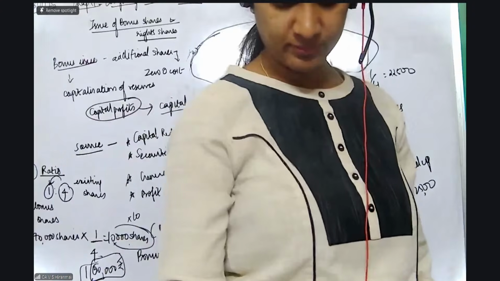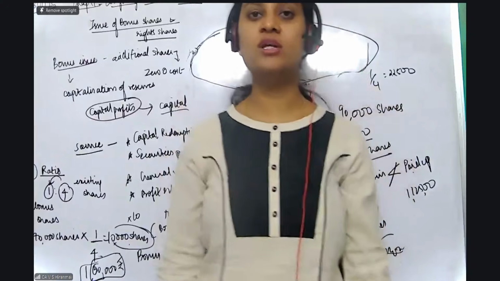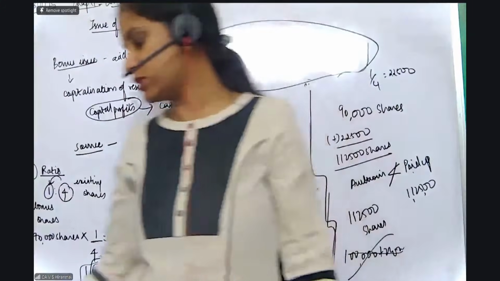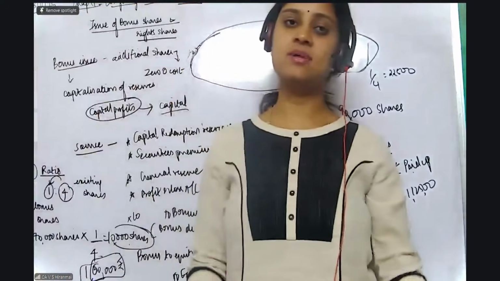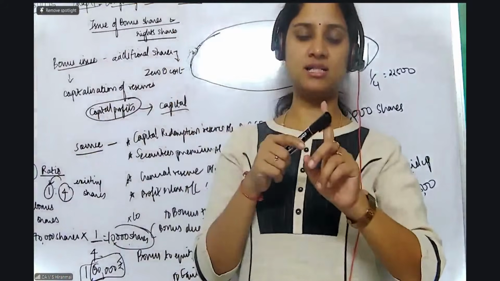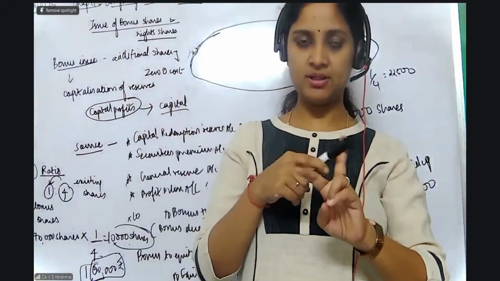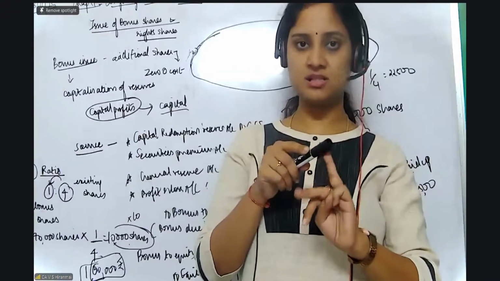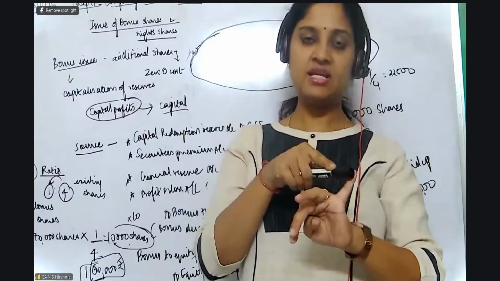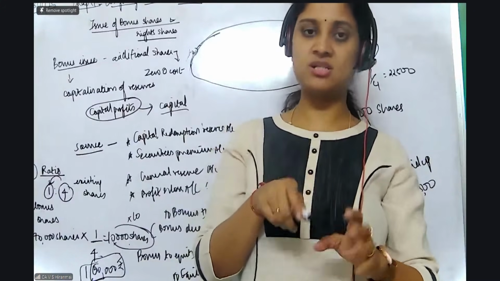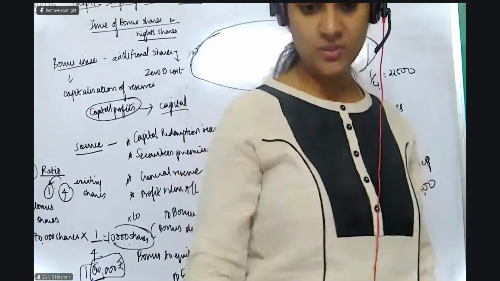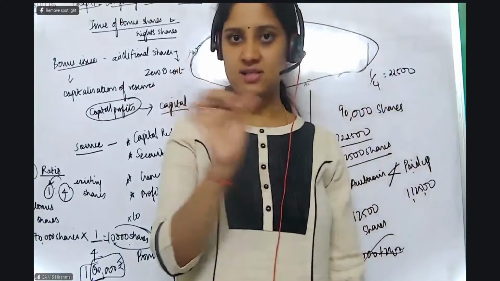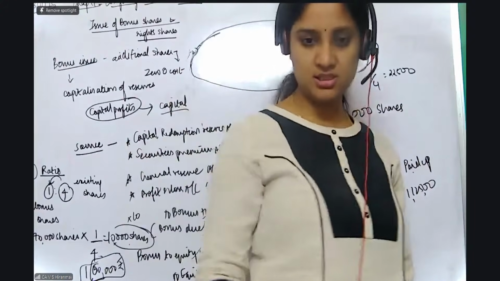Everybody? How do you know what you have to include? Whatever question is given to you, that you should include it completely. No, that is what you people need to understand, Shweta. Question में आपको authorized share capital है वो आ जाएगा, and then you will have the share capital, that is your preference shares, equity shares, that will come in the share capital amount, and then reserves and surplus में, whatever reserves that will come. Any other long term borrowings like you have debentures and this only will come. When you start doing the questions, balance sheet mein, it is only share capital, reserves and surplus, long term liabilities. That's all. Nothing else is going to come.